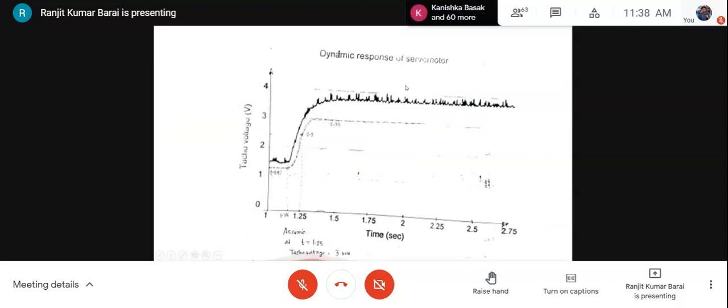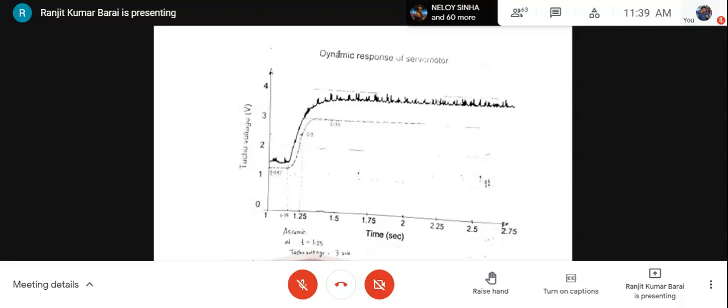We took this record a few years back when the strip chart recorder was operational. These notches are due to noise. If you eliminate this noise and think about the response, this is the response without noise, then you'll see that it's similar to the response of a first order system, and that corroborates our assumption that the electrical time constant is very small, so the system is approximately a first order one. The response is also showing a first order like response.